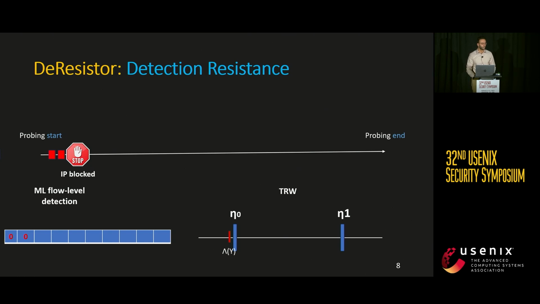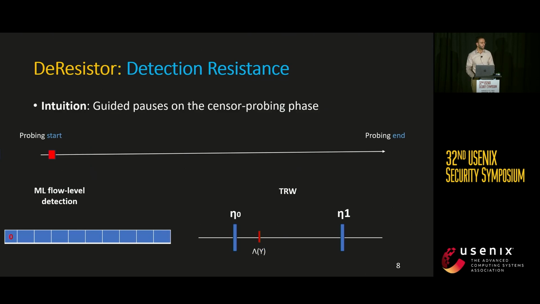Instead, our intuition through DeResistor is simply to pause the probing phase by leveraging detection feedback. More precisely, since the first probe was detected, we stop the probing phase and we switch to wait for normal traffic. And just by waiting for one normal flow, the likelihood value will get back and away from the threshold eta 0, and now it's safe to resume the probing phase.